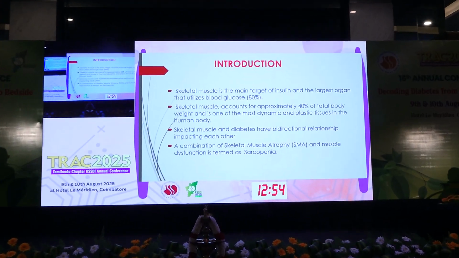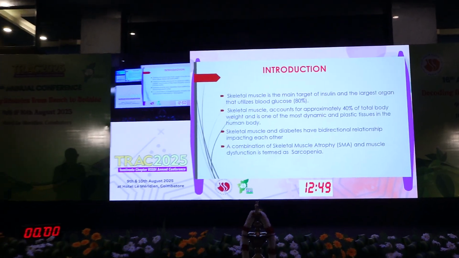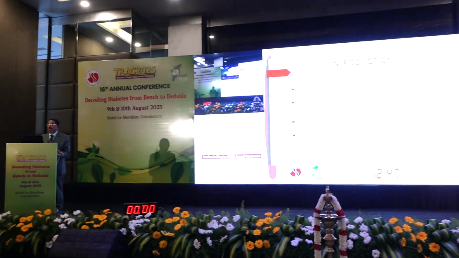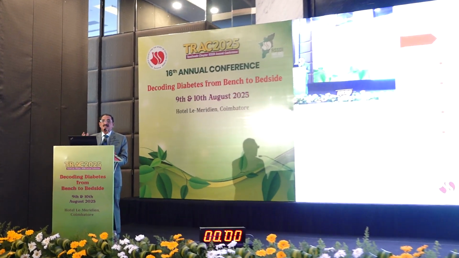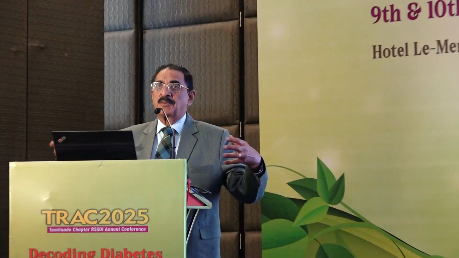Skeletal muscle, as you know, is a main target of insulin and the largest organ that uses blood glucose, for about 80% of the entire glucose. Skeletal muscle accounts for about 40% of the body weight, and it's a very dynamic and plastic tissue in the human body. The link between skeletal muscle and diabetes has always been bidirectional, and a combination of muscle atrophy as well as muscle dysfunction is termed sarcopenia.